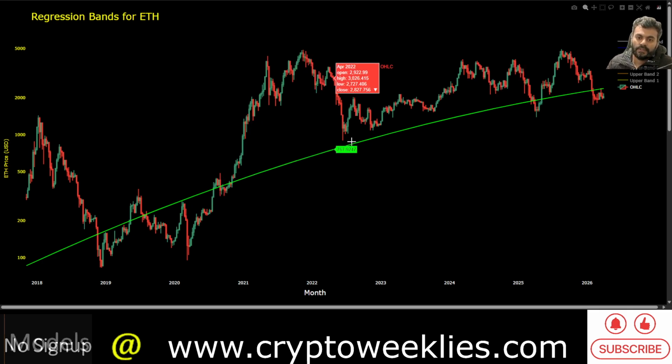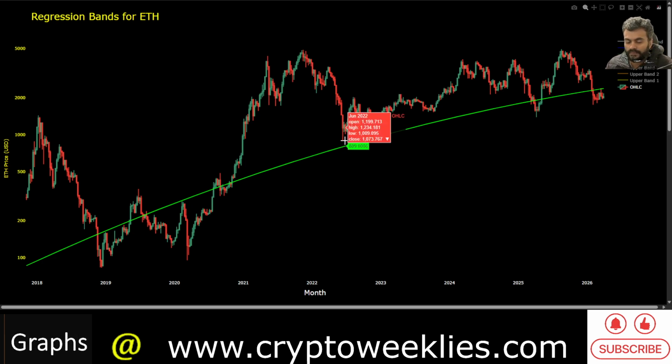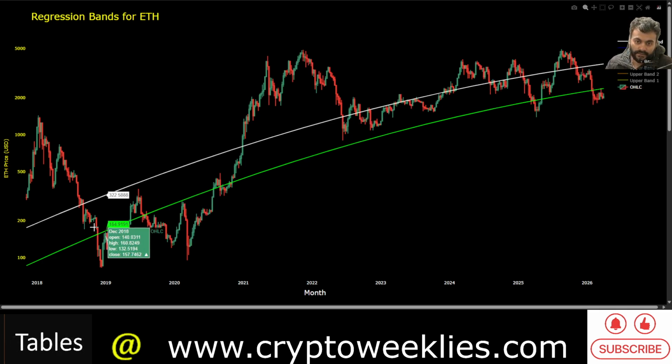If you notice that in the last bear market, the price action kind of evaded this light green line over here, and you can see the distance between the white line and the green line is decreasing as time proceeds. That's because this accounts for diminished volatility, or the diminished decay model, as we like to call it.